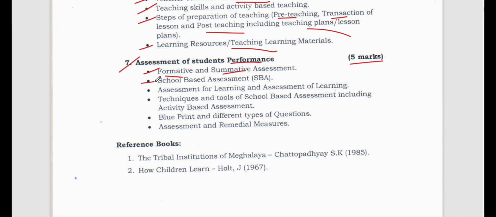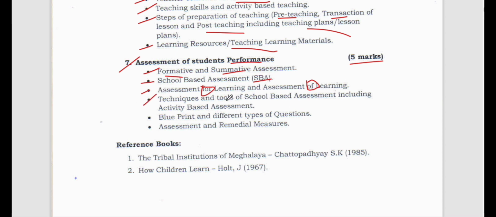Now, school based assessment. Whatever assessment is taken up in the school is known as school based assessment, or SBA. In short, we call it SBA. Now, the third part is assessment for learning and assessment of learning. See, take care of these words: for and of. These things you need to take care of. Assessment for learning is different and assessment of learning is different.